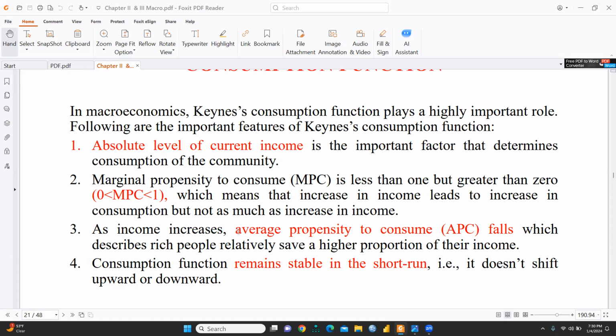As income increases, average propensity to consume, that is APC, falls, which describes that rich people relatively save a higher proportion of their income. And the consumption function remains stable in the short run, that is, it does not shift upward or downward.